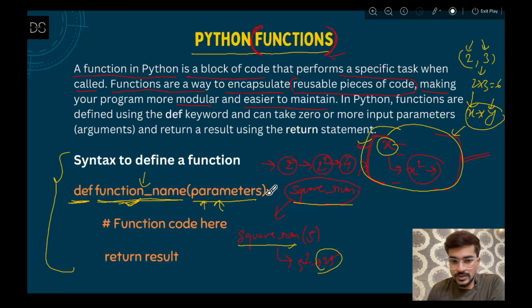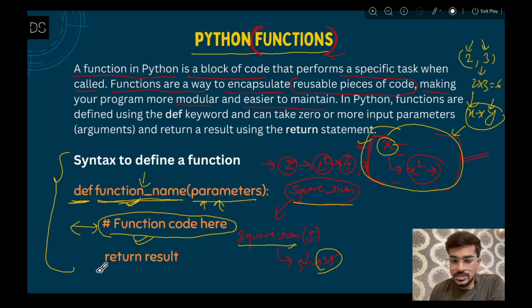After that you have to give a colon, and then change the line and make sure you are giving an indentation. If you don't know indentation, I have described that in the last session, you can check that. And then you have to write the function code here. Whatever the function code, that means the logic of your function. This is just the definition that you have given, that means you have given a function name and the number of parameters required. Now after that, whatever the logic, you have to write it here.